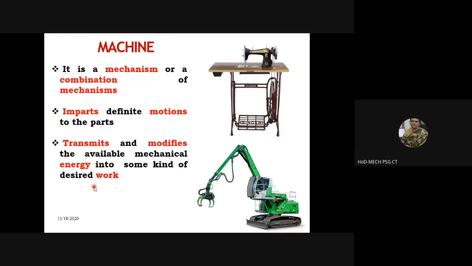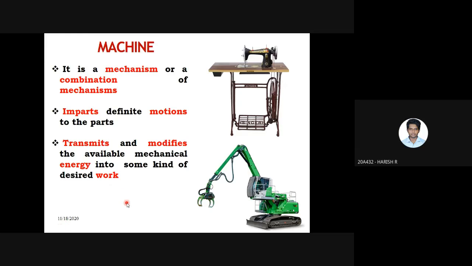So, in a machine, transfer of motion is involved. Transfer of energy also is involved. Force or energy is involved. Whereas a mechanism transmits only motion.